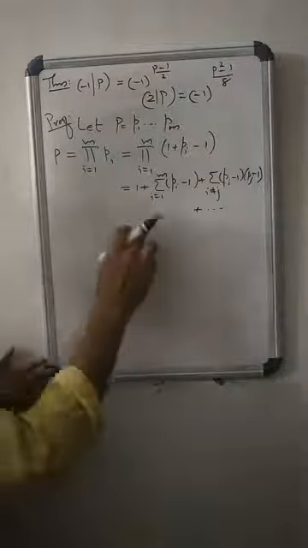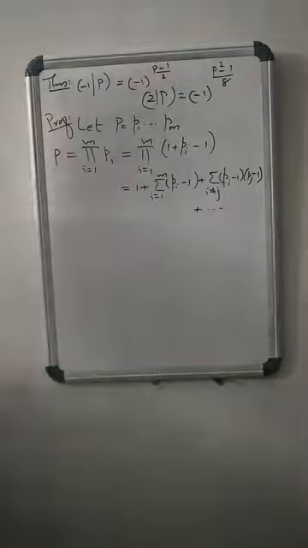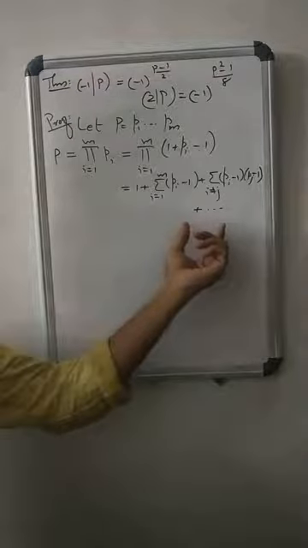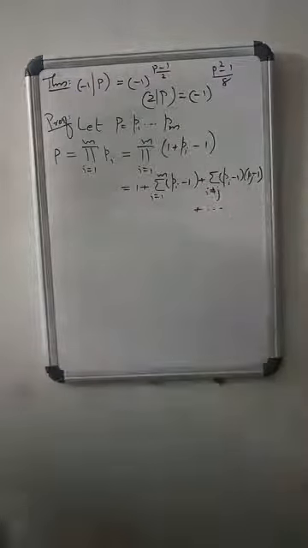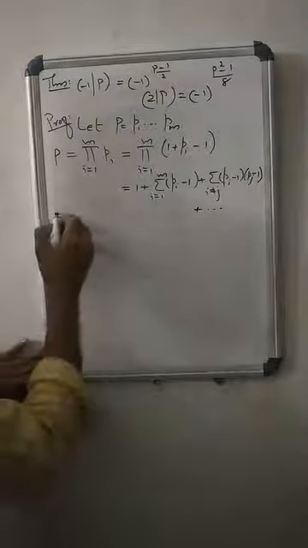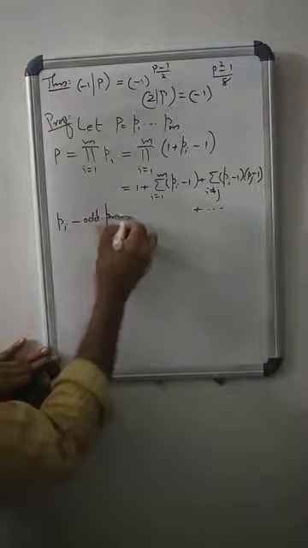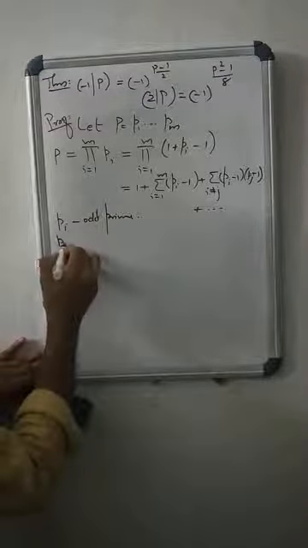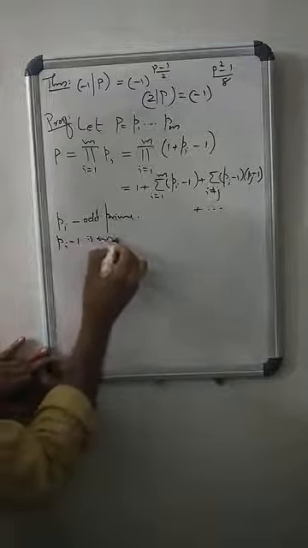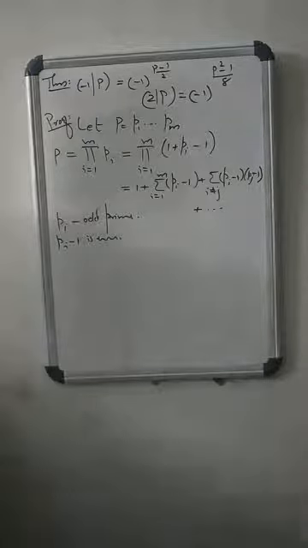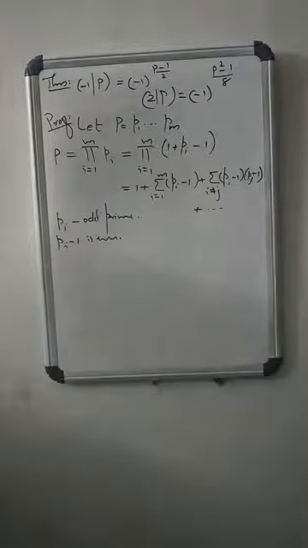So 1 plus the sum, i ranges from 1 to m, of pi minus 1, plus the sum over i different from j of pi minus 1 into pj minus 1. The next term is the sum of pi minus 1 into pj minus 1 into pk minus 1, plus etc. What is pi? Pi is an odd prime, so pi minus 1 is even. Pj minus 1 is also even, since pj is also an odd prime.